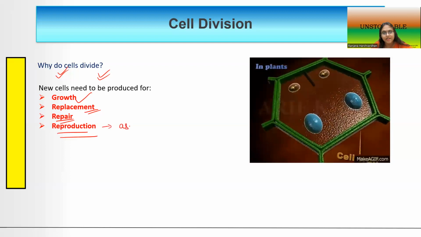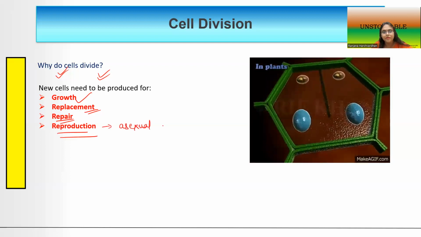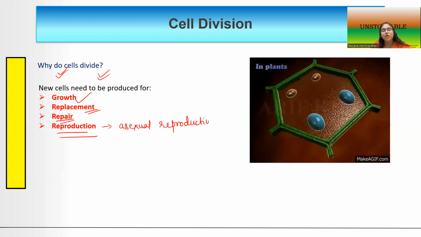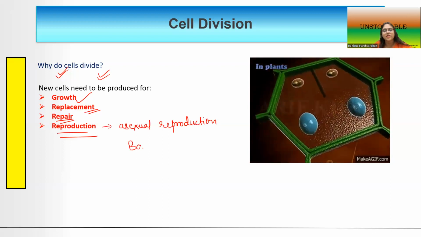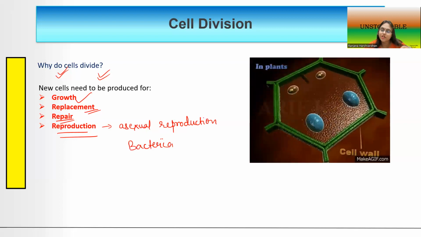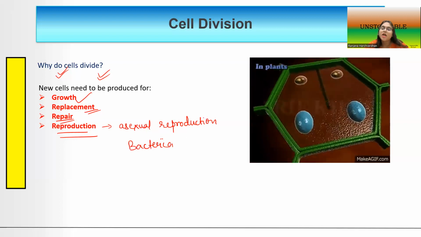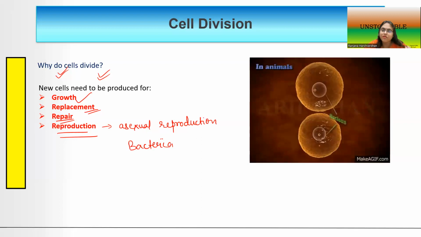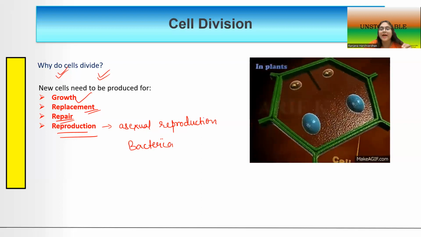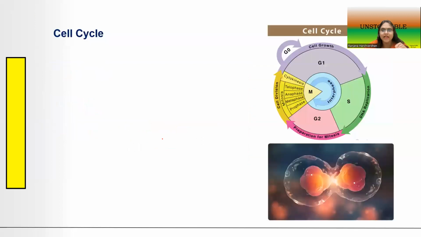And next, new cells are also required for the purpose of reproduction, usually asexual reproduction, in lower organisms such as bacteria, or some other lower organisms through the process of budding, which takes place in a few other lower groups of organisms. That is a form of asexual reproduction. So reproduction is also one of the reasons why cells need to divide.